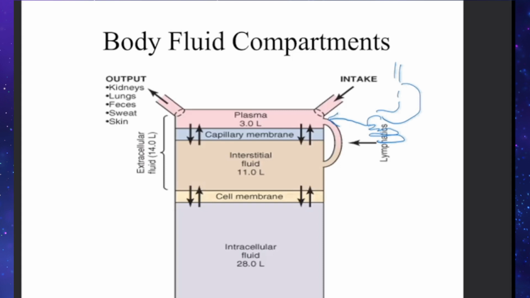So once it is in the blood, from the blood vessel this can reach into the interstitium. From the interstitium it can go into the cells. If you imagine, this is the cell and here is the blood vessel, and in between is the interstitial fluid. So the fluid will transfer from the gastrointestinal system, it reaches the plasma, then it goes to the interstitial space.